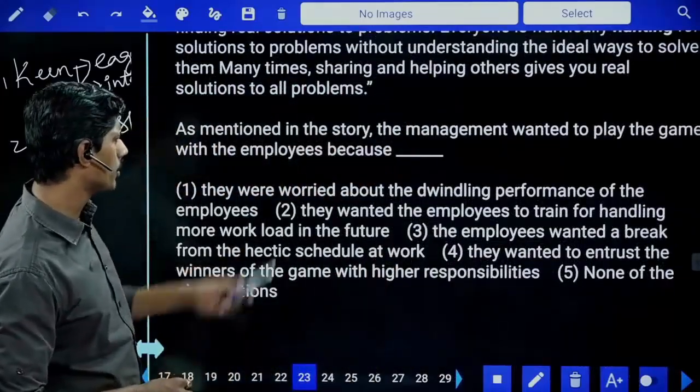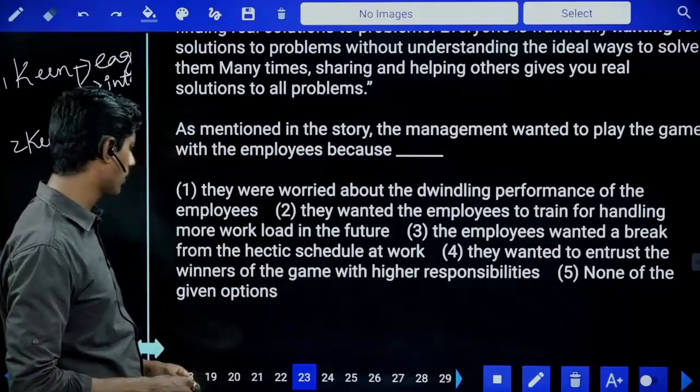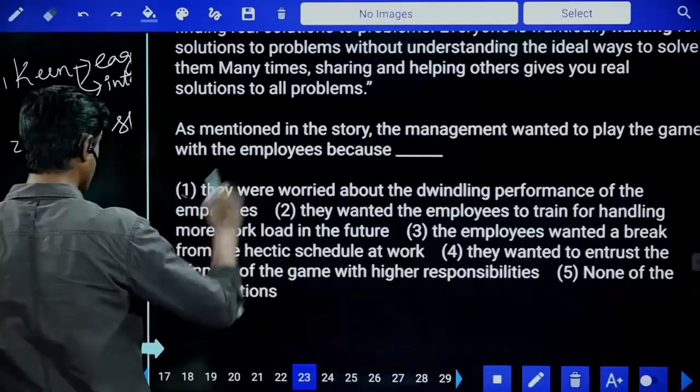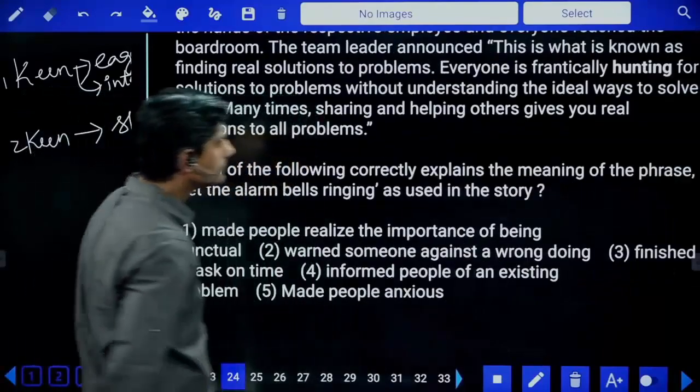So they were worried about dwindling performance. Yes, they wanted the employees to train for future కాదు. Employees wanted break కాదు. They wanted to entrust... No. Answer is 1. Performance decrease అవుతుంది కాబట్టి టీం వర్క్ తో ముందుకెళ్ళాలి.